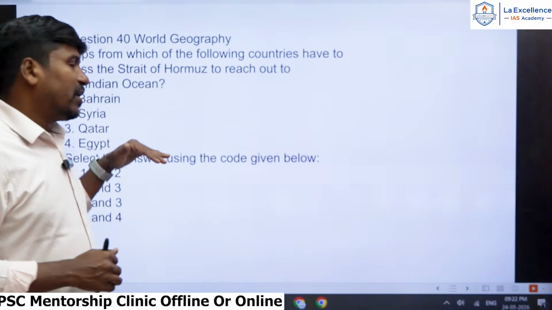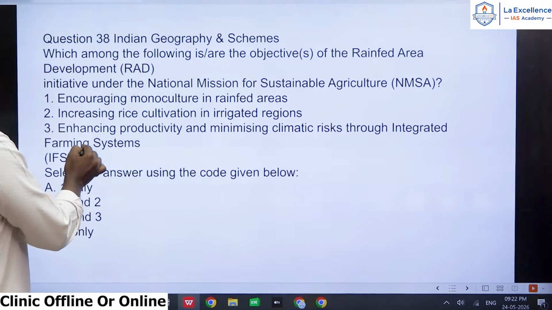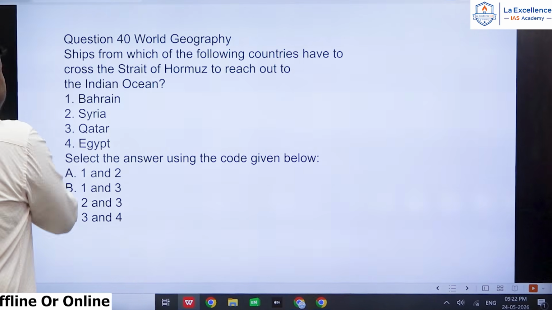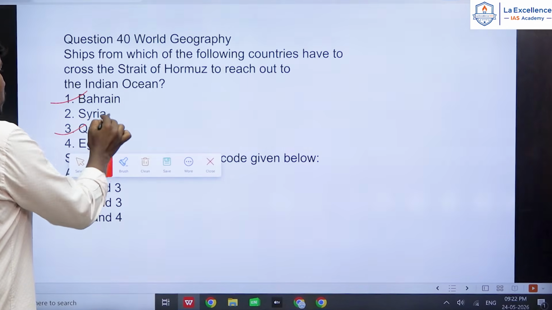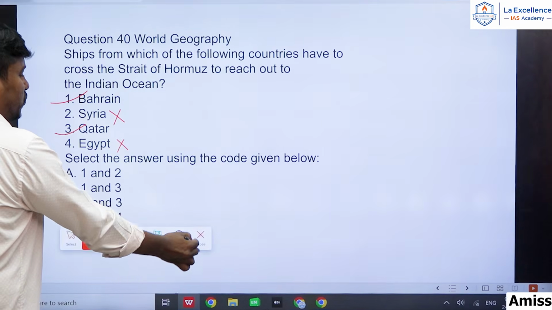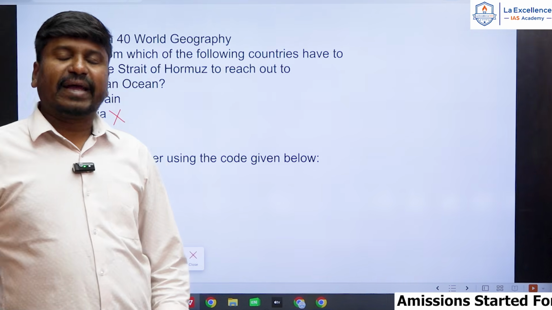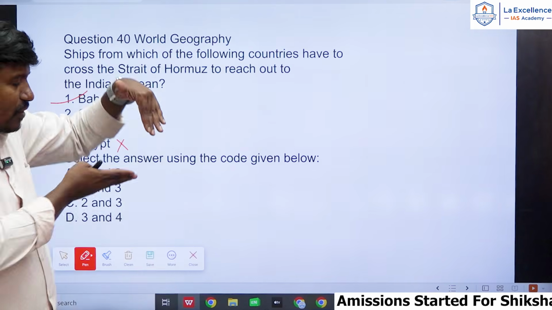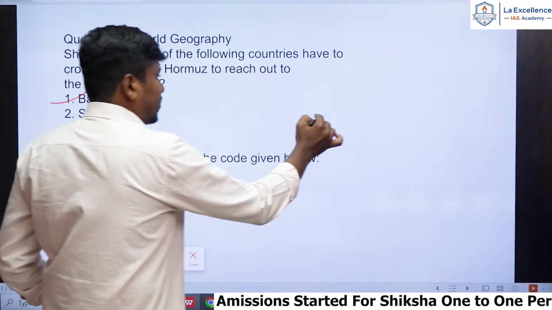So to cross the Hormuz Strait, right? We have to cross Bahrain, and we have to cross, right here, Qatar. So Qatar and Bahrain. Syria and Egypt are not part of the Hormuz Strait, right? Qatar and Bahrain have borders with the Persian Gulf, and to cross the Hormuz Strait, we have to come from that Persian Gulf only, this region.